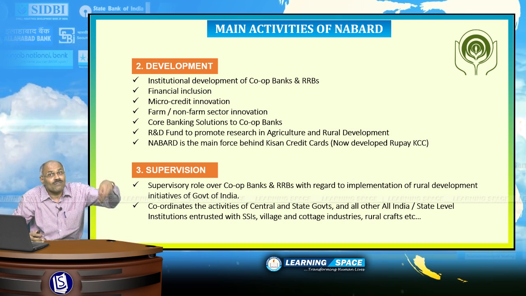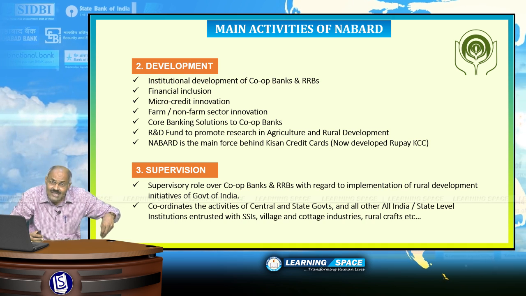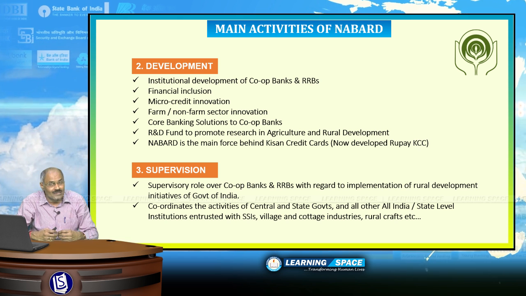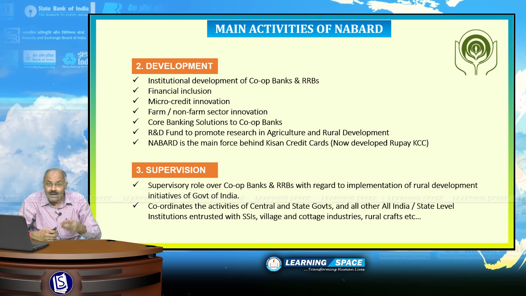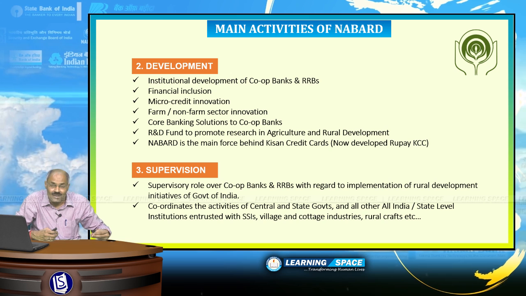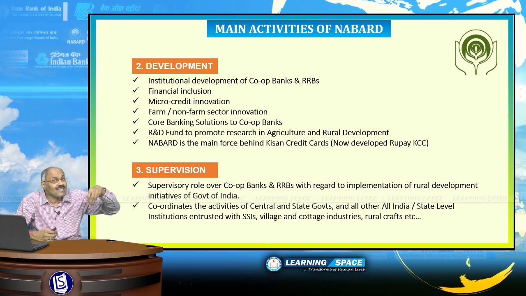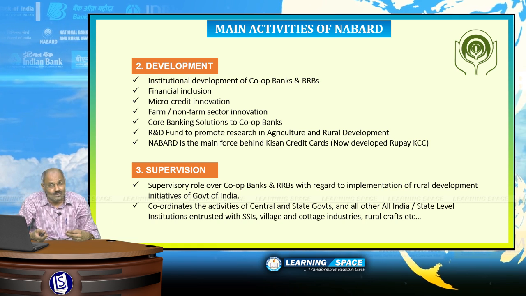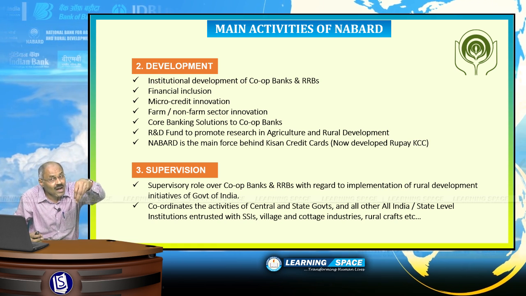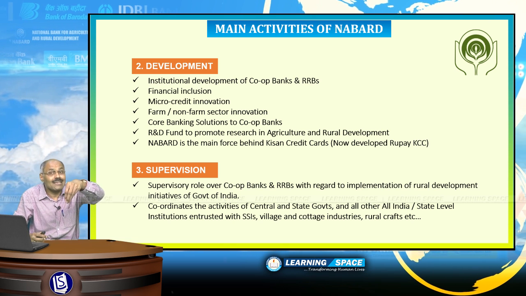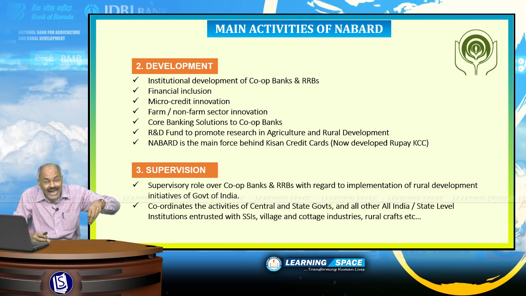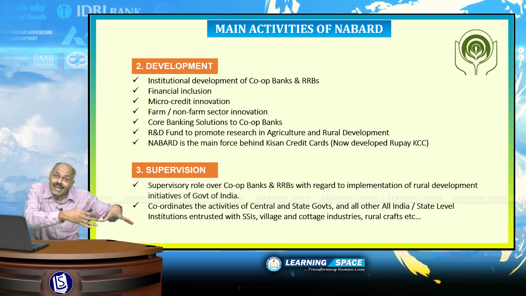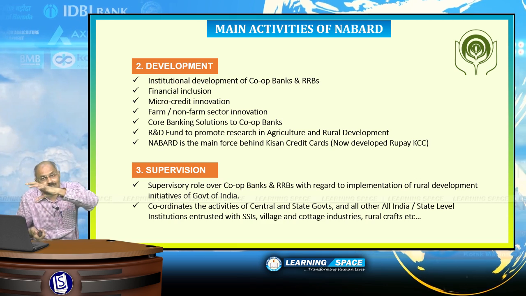Not only that, financial inclusion and organizational development of cooperative banks and rural banks is the main purpose of NABARD. These are developmental functions. Then supervisory functions, I have already told you, it basically exercises a supervisory role over cooperative banks and rural banks. Please don't forget. And if someone asks, what is the exact role of NABARD? You can say it is acting as a sectoral development financial institution for development of agriculture and rural development.